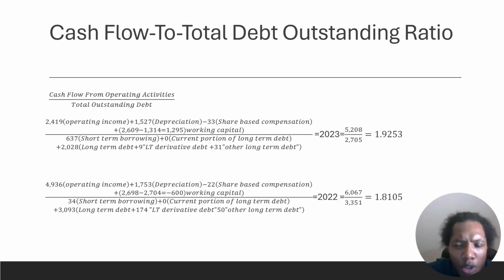In 2023 it equals 1.9253. In 2022 it was 1.8105.